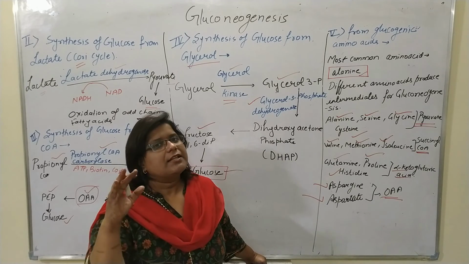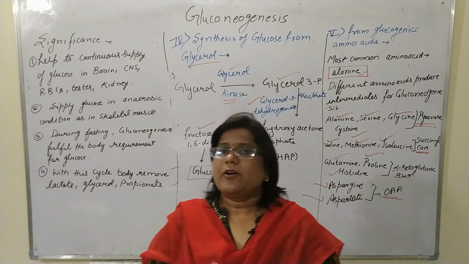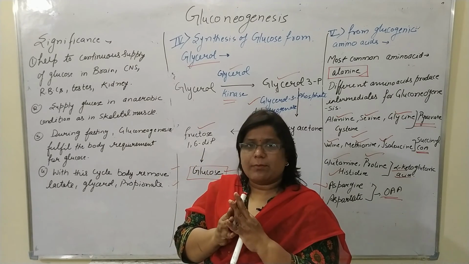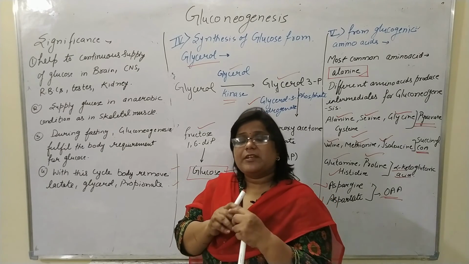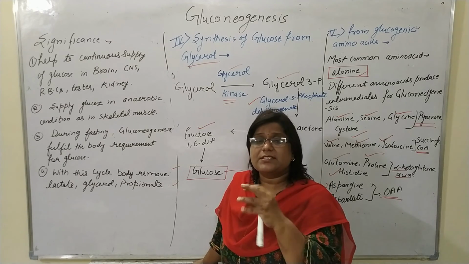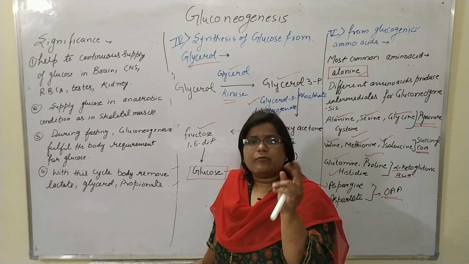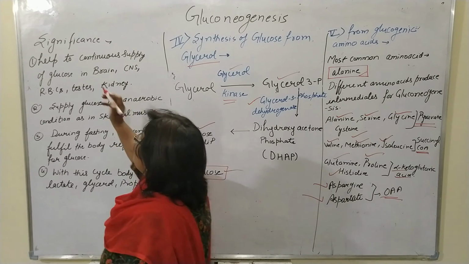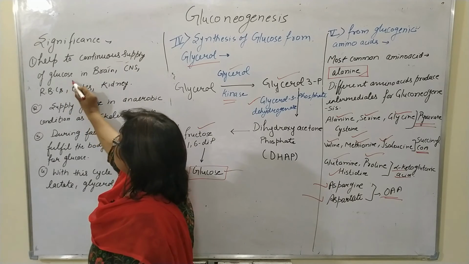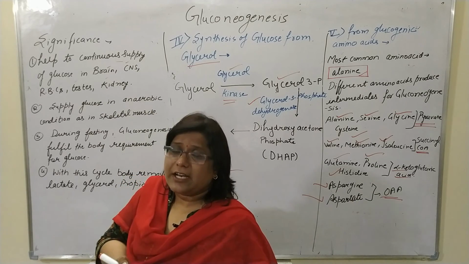Now we will discuss the significance of gluconeogenesis. Gluconeogenesis helps to maintain a continuous supply of glucose to the organs that need it because they work 24/7, like the brain, the CNS, RBCs, testes and kidneys, because these organs are continuously in working mode.